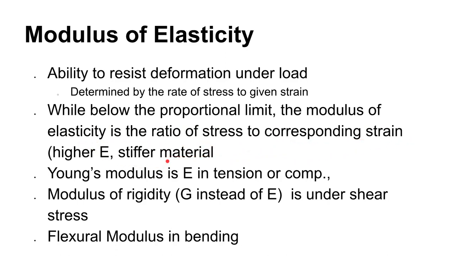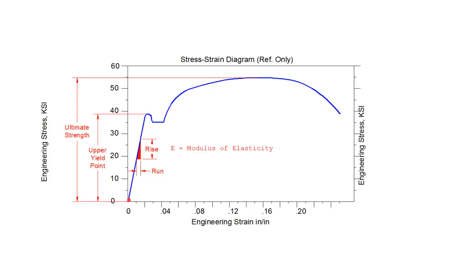And if you know Young's modulus, then you could come up with an equation for that line. So y equals mx plus b. The E here would be the slope, the m in that equation. And if everything is calibrated properly, then the b, the y-intercept here, would be 0.